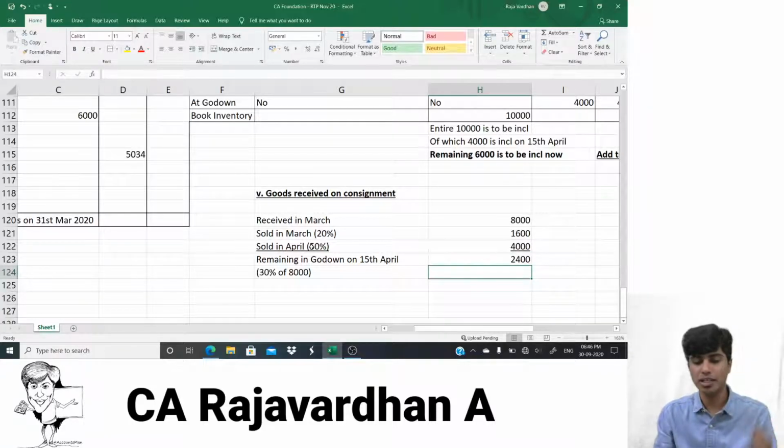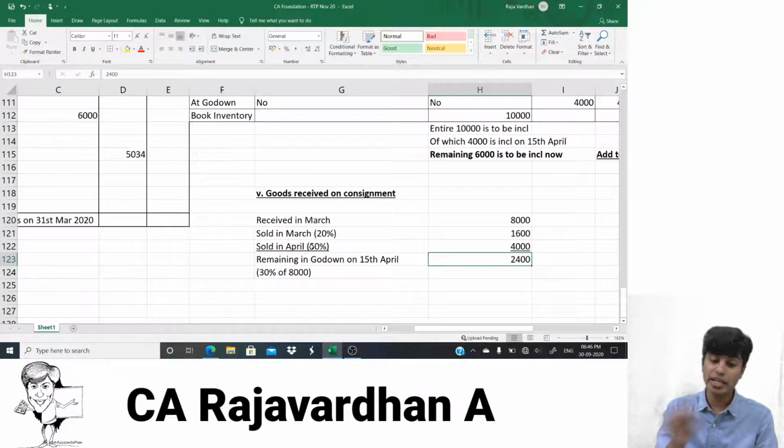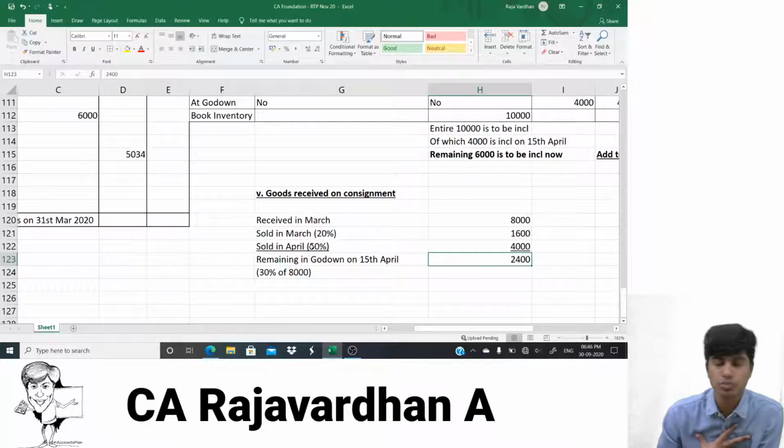8,000 minus 1,600 minus 4,000. So 8 minus 4, 4,000 minus 1,600 is 2,400. So this is the inventory which is included in the stock as on 15th of April. That's there in our board. But tell me, do we own these goods? No. Whom do these goods belong to? Consignor. What have we done? We've included in our stock. So that inventory which doesn't belong to us has been wrongly included. So we should eliminate it.